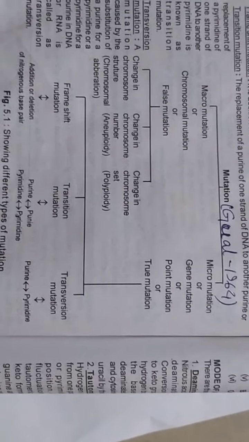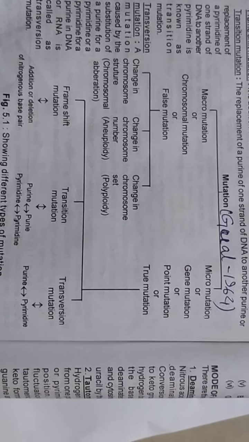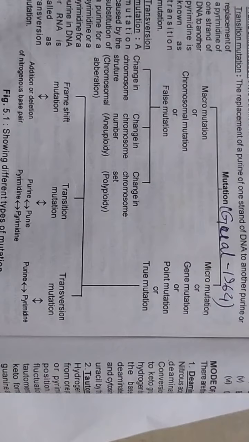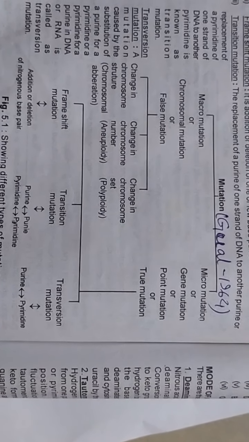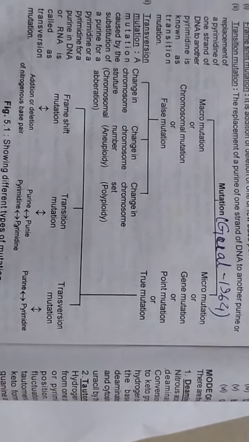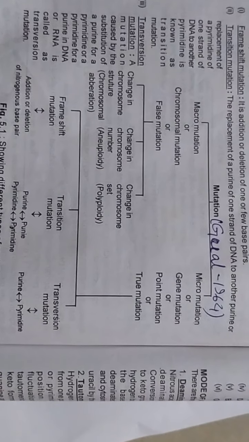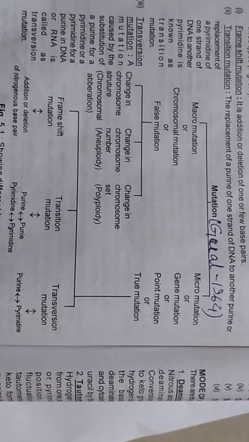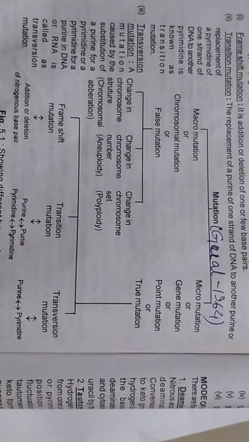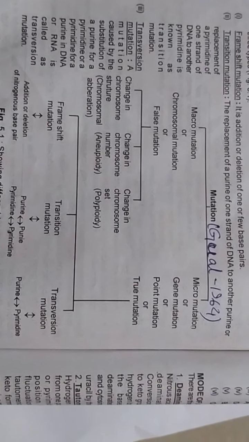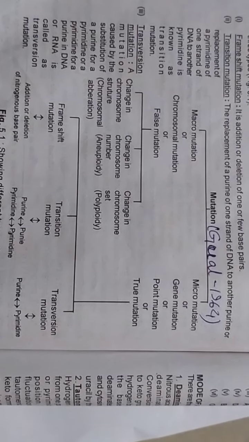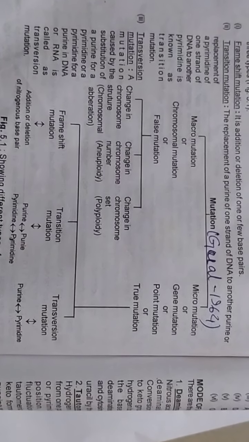In 1964, mutation was classified into two broad categories. One is macro mutation, another is micro mutation. Macro mutation is also known as chromosomal mutation or false mutation. Macro mutation is of three types. First is chromosomal aberration, aneuploidy and polyploidy.